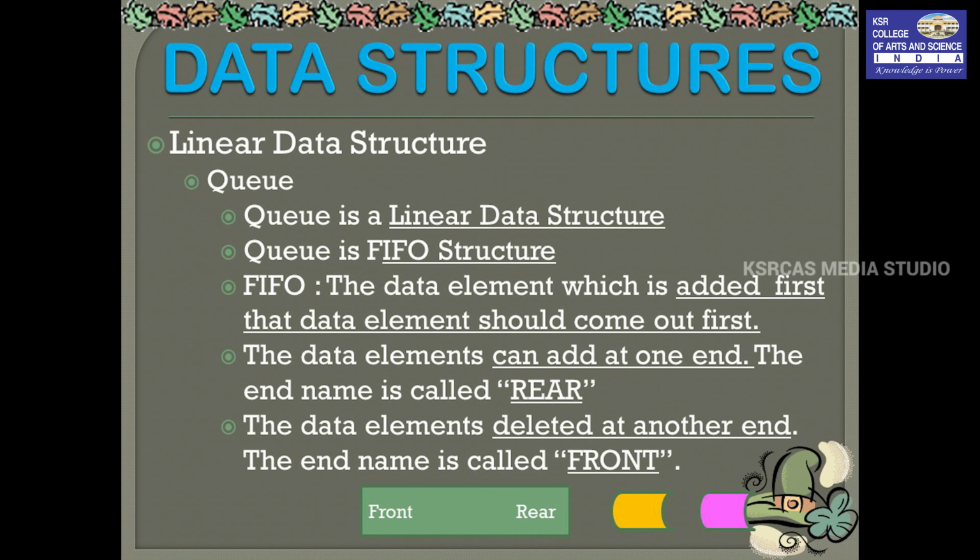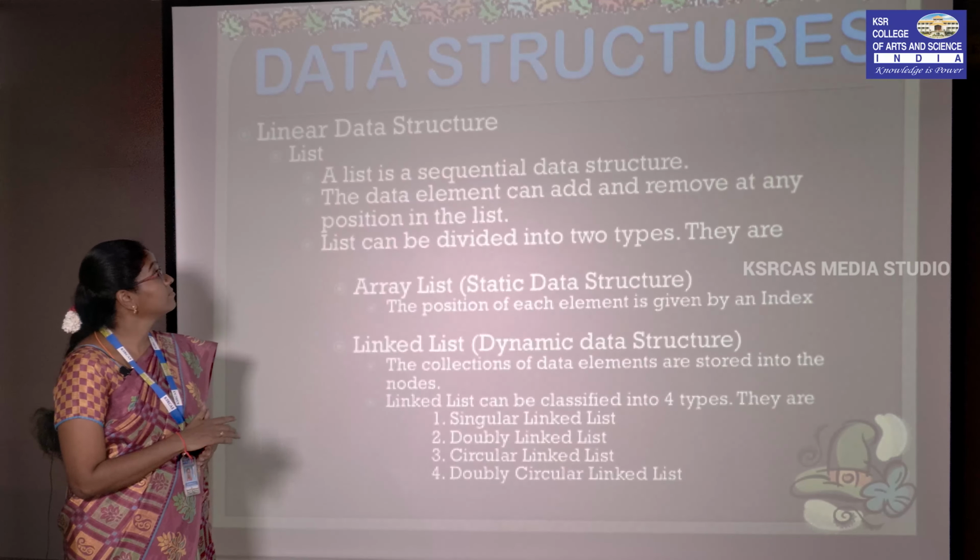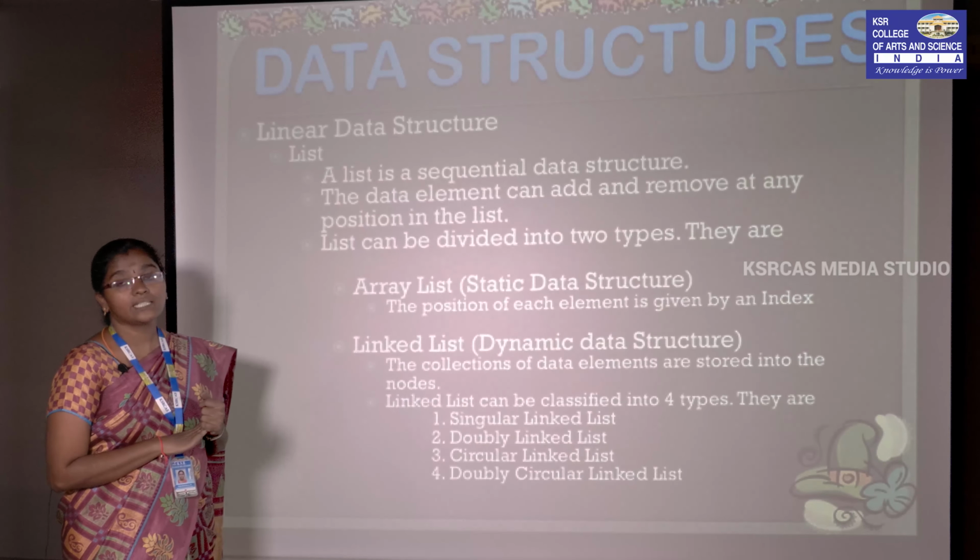So this yellow color is called the first element, which is inserted into the queue, and the second element, pink, is inserted into the queue as the second element. So the third technique is list.